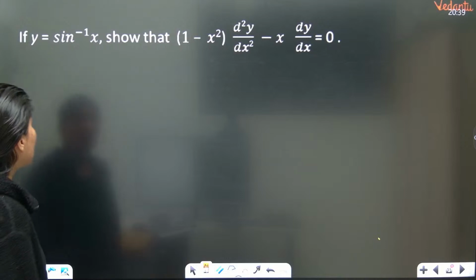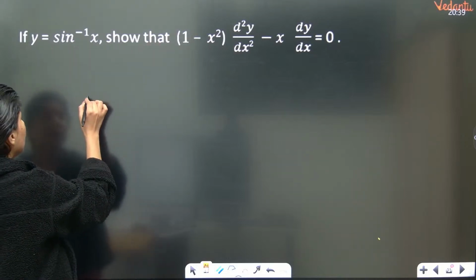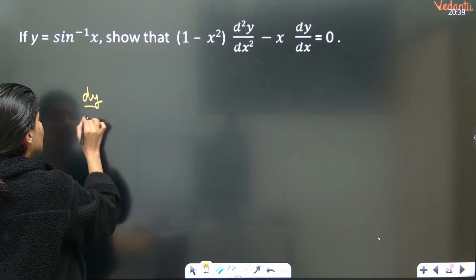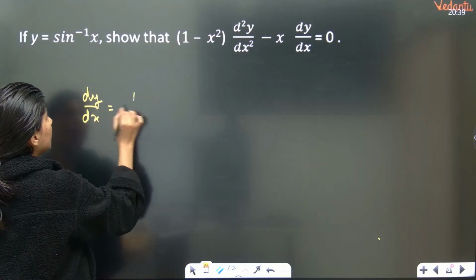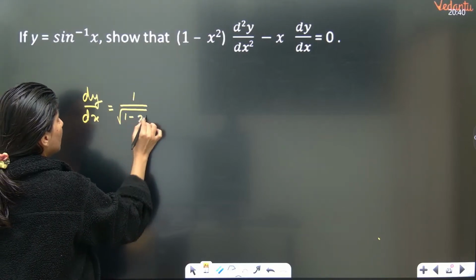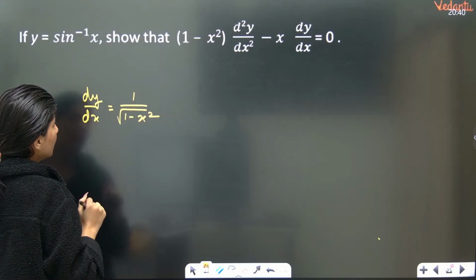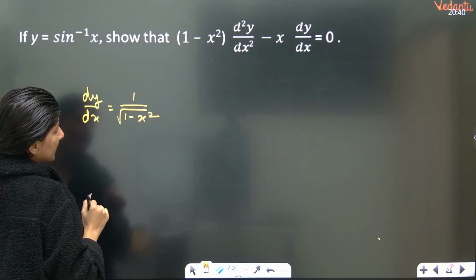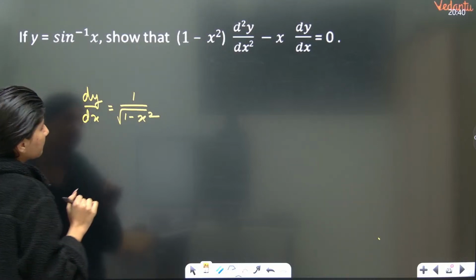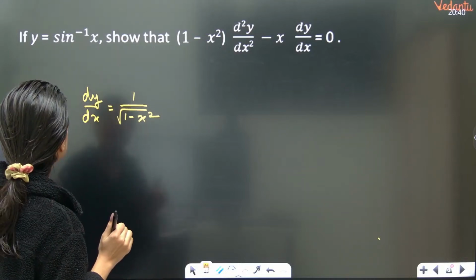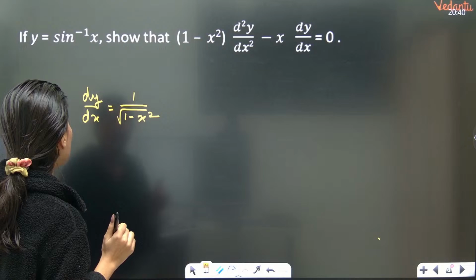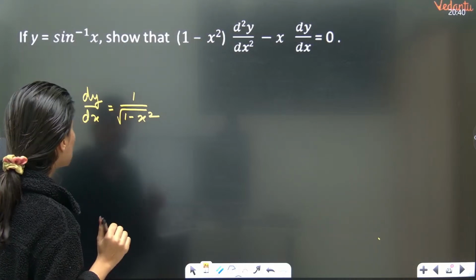Okay, so y is equal to sine inverse x. You know that if you differentiate both the sides with respect to x, dy by dx is what? 1 upon square root of 1 minus x square. Correct? Now this is your dy by dx, correct? So dy by dx is equal to 1 upon square root 1 minus x square.